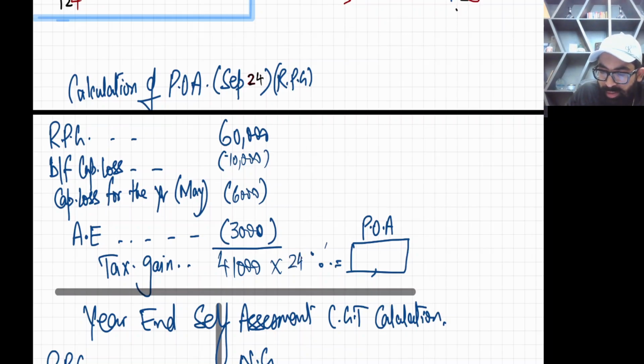So the second band, the higher rate tax rate for RPG, is 24%. That gives 9,840. 9,840 is your POA.